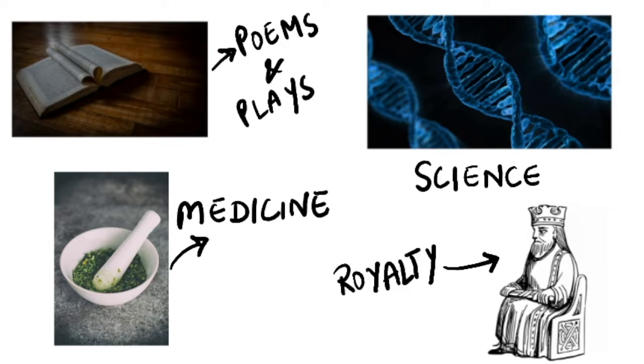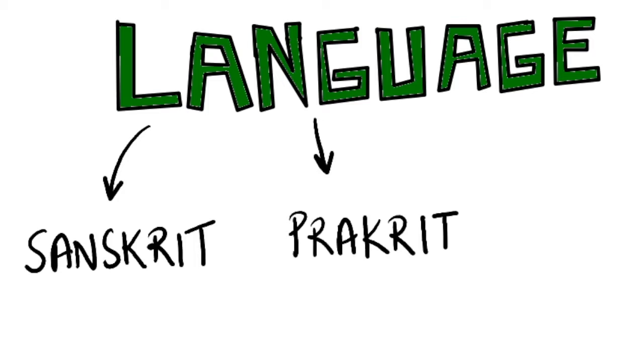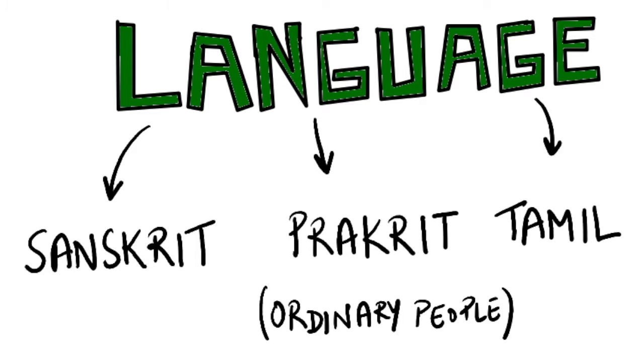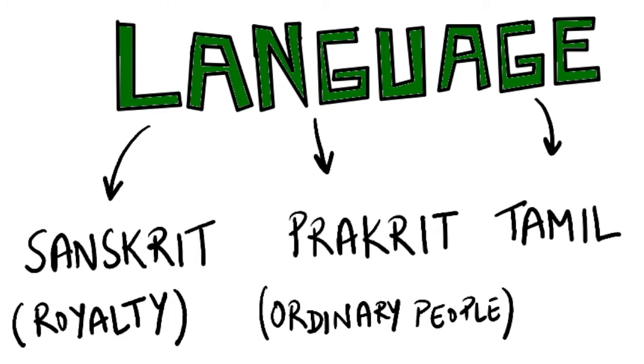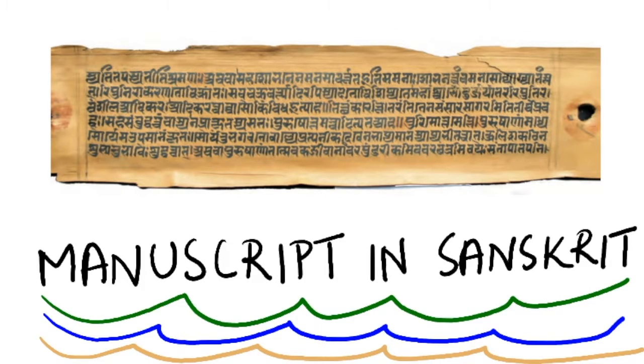They were mostly written in 3 different languages. The first is Sanskrit, the second is Prakrit, and the third is Tamil. Prakrit was used by ordinary people, and even Lord Buddha used to give his teachings in Prakrit, whereas Sanskrit was commonly used in the king's court and by the royalty. See, this is a manuscript written in Sanskrit on a palm leaf.